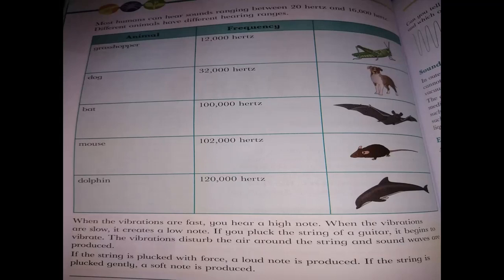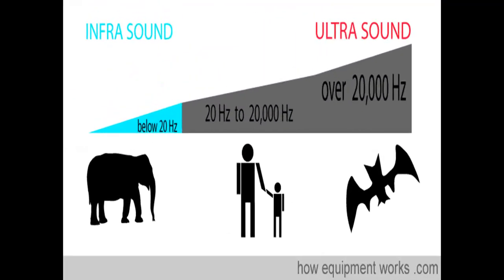Can you tell which of the sound waves shown below is showing high frequency and which one is showing the low frequency? Infrasound and ultrasound: below 20 Hz, then between 20 Hz and 20,000 Hz for humans, and for pets over 20,000 Hz, and this is very high, or ultrasound.